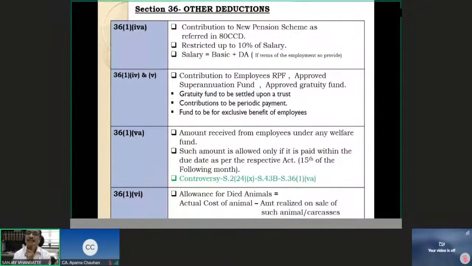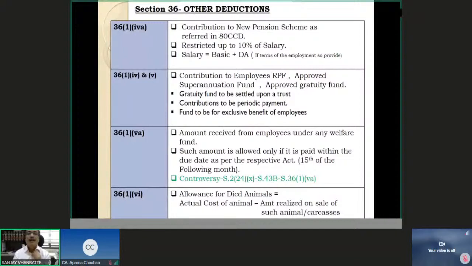Now here, what is the mechanism, the working of provident fund? In provident fund, the employee is expected to contribute a certain amount, and the employer is required to contribute a certain amount. Then both the contributions are credited to the employee's provident fund account, and when he achieves superannuation, he retires, or he dies, then he is entitled to the proceeds of the provident fund.